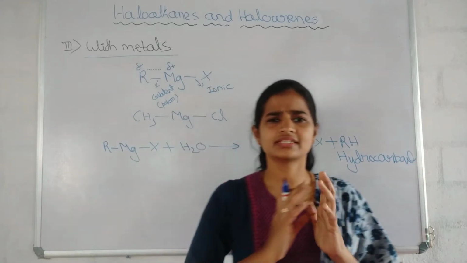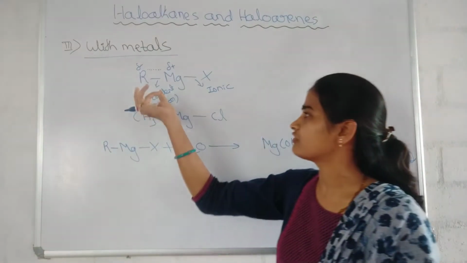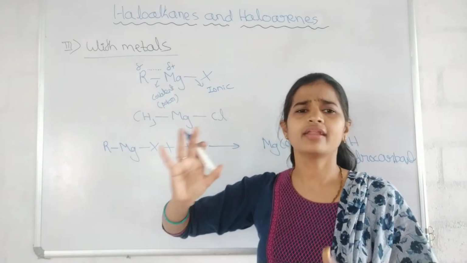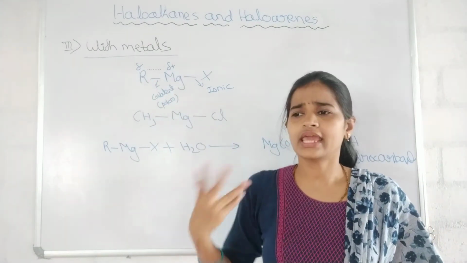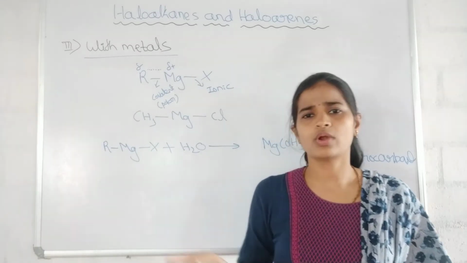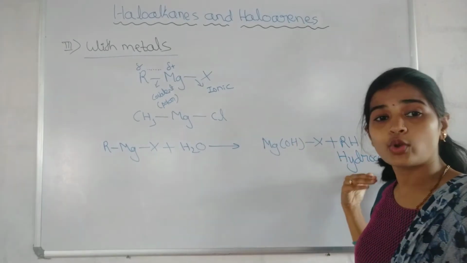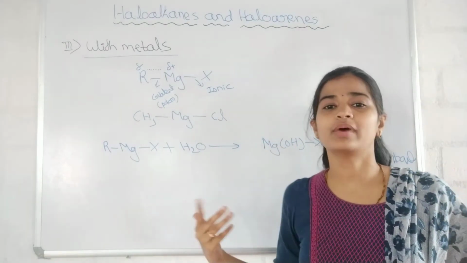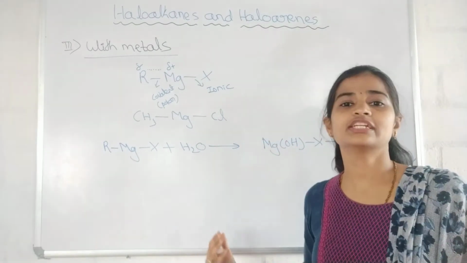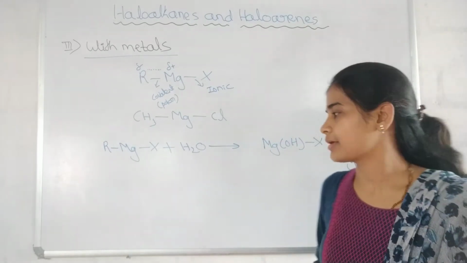Alkyl magnesium halides are highly reactive in nature because of the polar covalent bond. Grignard reagents are highly reactive. They can react with any of the polar solvents like water and alcohol, and they form hydrocarbons. This is one of the methods for the preparation of hydrocarbons.